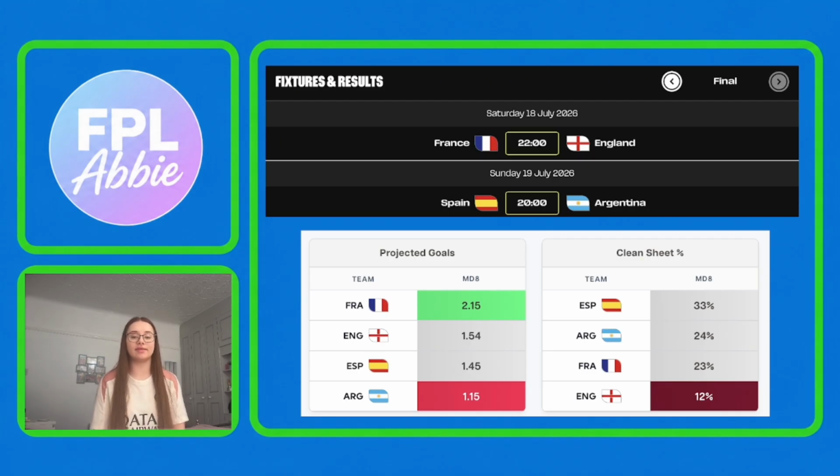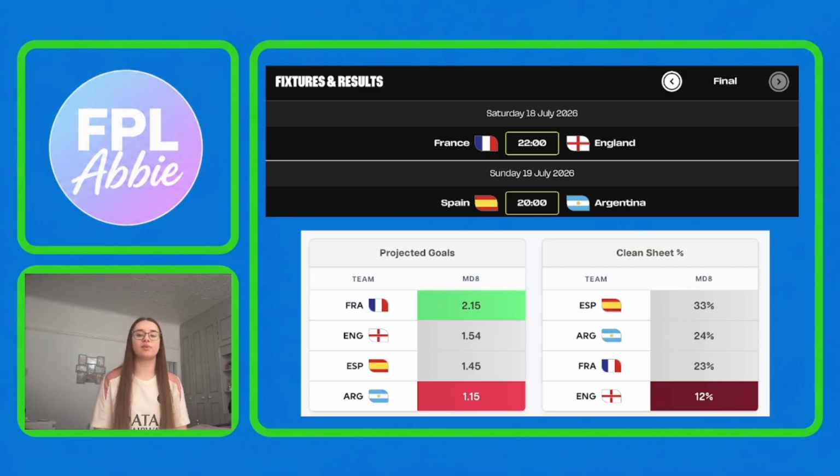That also means that the deadline for this round is on Saturday the 18th at the kickoff of the third place playoff, which is at 10 o'clock UK time. And it's not the kickoff of the final. So make sure you don't get caught out with that. The 2 matches are both included and the deadline is the Saturday.